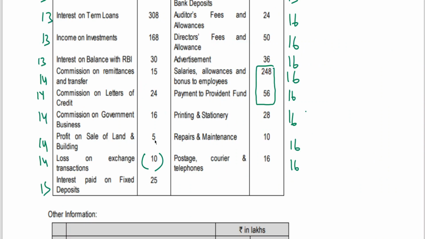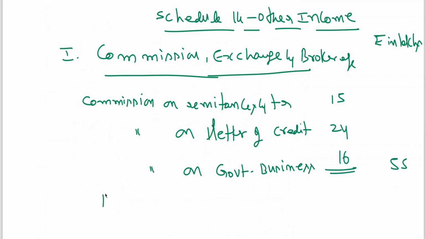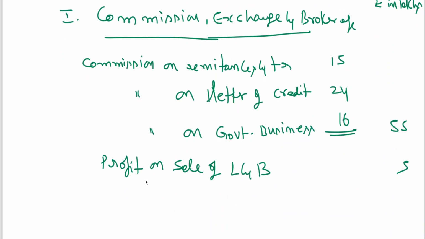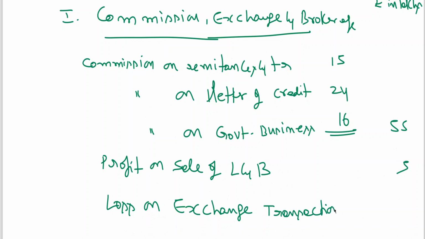Profit on sale of land and building 5 is to be added. Loss on exchange transactions 10 is to be subtracted. 60 minus 10, it is coming to 50 is the total.